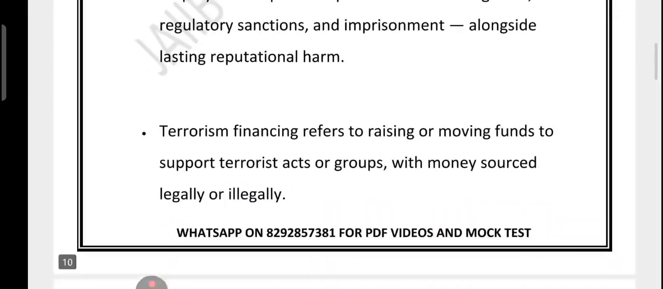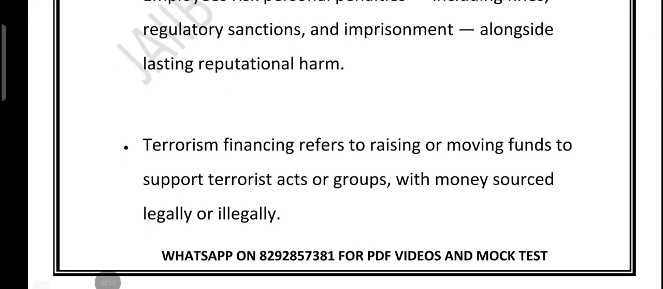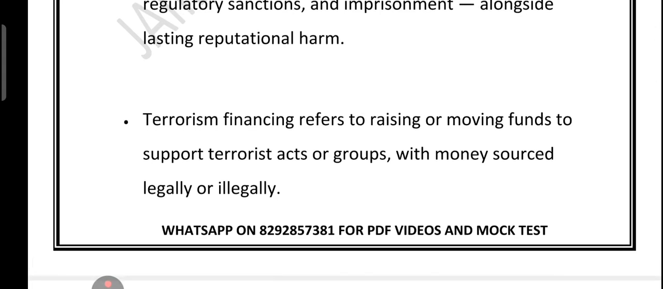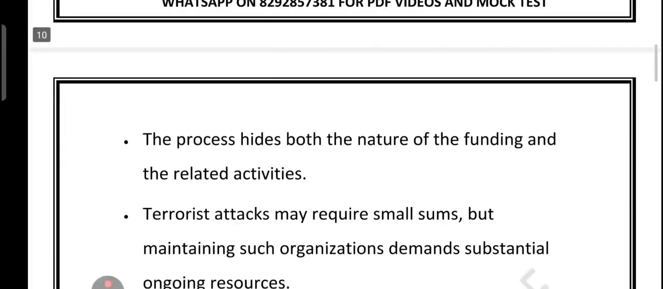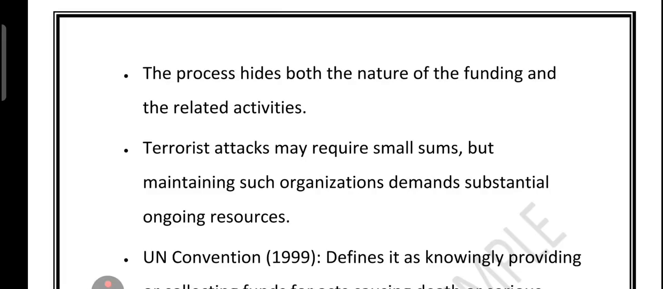Now friends, let's talk about terrorism financing. Friends, terrorism financing is all about raising or moving money to support terrorist acts and terrorist groups. And here is the tricky part. The money can come from illegal activities like smuggling or drug trafficking, but it can also come from perfectly legal sources like donations or business profit. The real goal is to hide where the money comes from and what it is going to be used for.